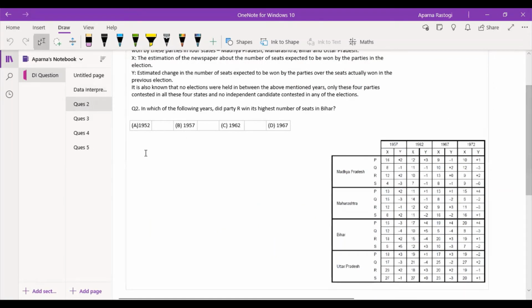So the next question says, in which of the following years did party R win its highest number of seats in Bihar? So now you only have to focus on Bihar and the party R. So please quickly try it out so that we can discuss the question. You can pause the video again and try to solve it yourself.